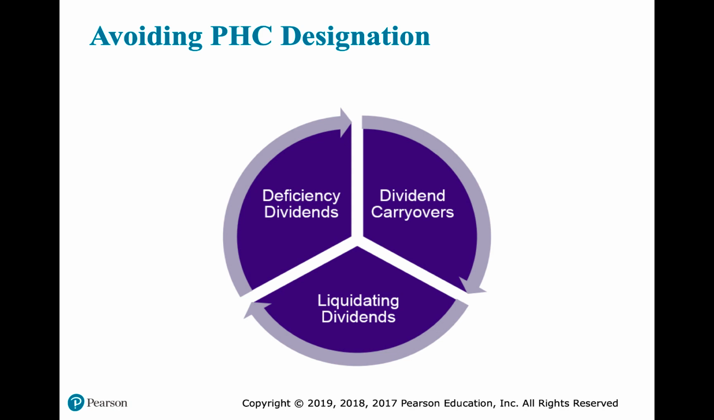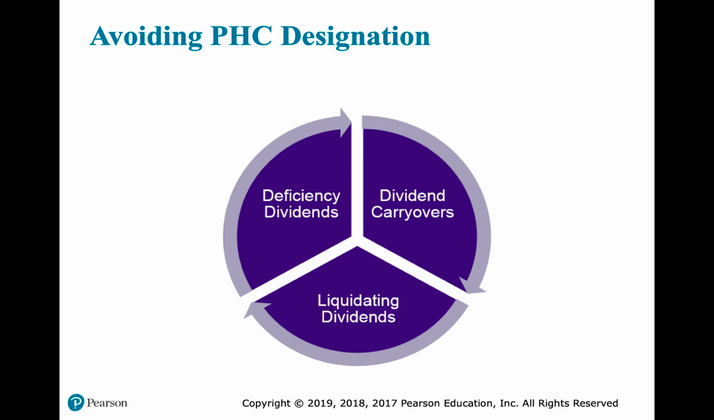Okay, absent these types of dividends, we can avoid the PHC designation by making one of the three on your screen: deficiency dividends, dividend carryovers, or liquidating dividends. So liquidating dividends will allow a dividends paid deduction for the liquidating dividends made by a personal holding company within 24 months of the adoption of a plan of liquidation.